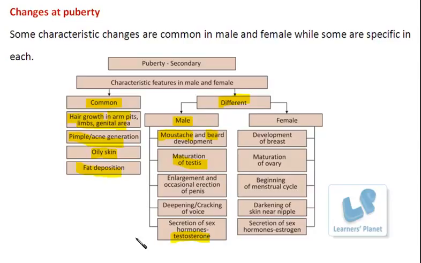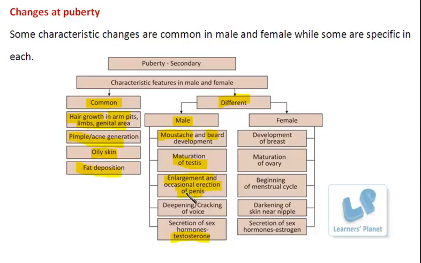Further, all this growth is controlled by the testosterone, right? During this puberty, there is the enlargement and occasional erection of the penis in the males. Penis is a male copulatory organ, right?